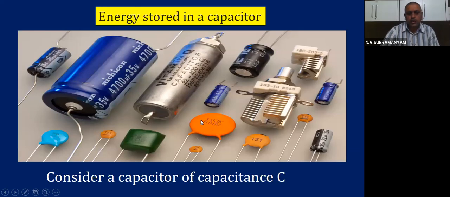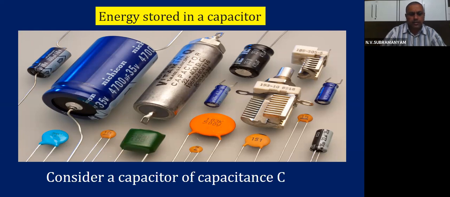The energy stored in a capacitor is the first learning point for today. We all know that whenever we use a capacitor, once it is charged, it can retain that charge. Like we saw in the part 7 webinar, when you store water in a vessel, the water is retained by that vessel up to some level.